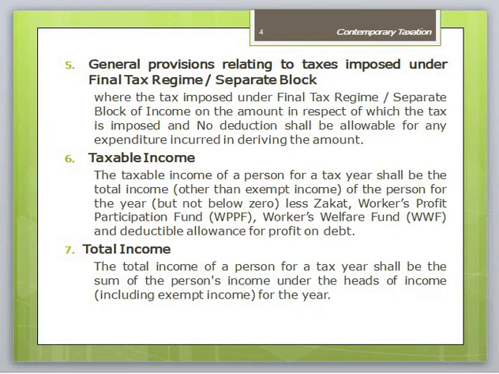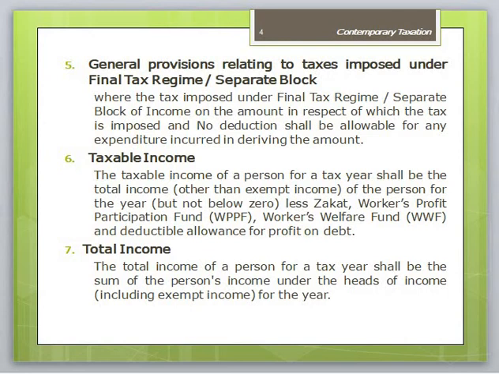General provisions relating to the tax imposed under the final tax regime. Where tax is imposed under the final tax regime, the amount in respect of which tax is imposed is a separate block of income, and such amount shall not be chargeable to tax under any other head of income in computing the taxable income of the person who derives it for any tax year. No deduction shall be allowed for any expenditure incurred in deriving the amount, and the amount shall not be reduced by any tax allowance or the set-off of any loss.